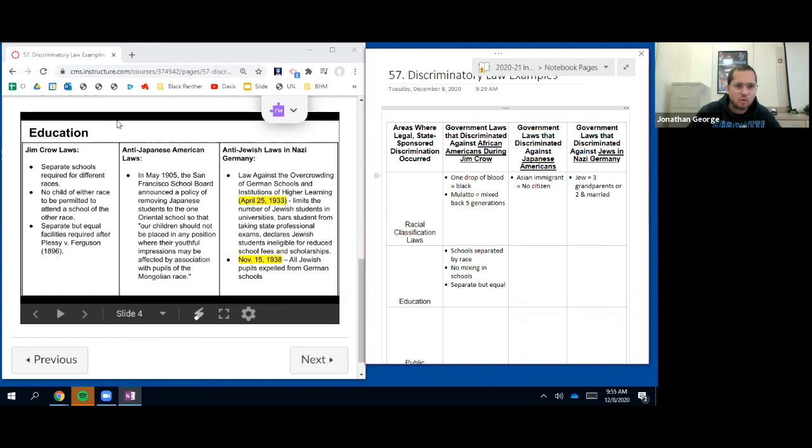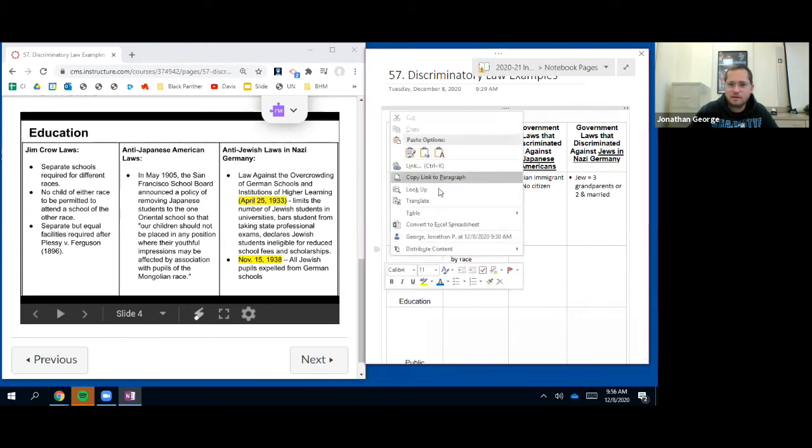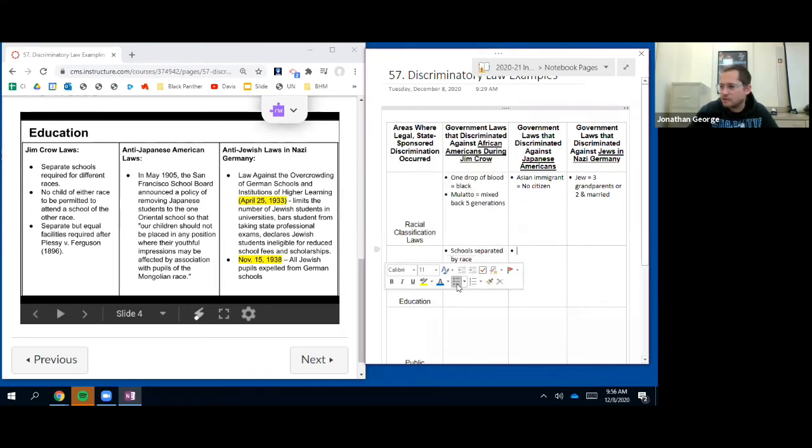Okay, let's look at the middle one. May 1905, the San Francisco School Board of Education announced the policy of removing Japanese students to the one Oriental school so that our children should not be placed in any position where their youthful impressions may be affected by association with pupils of the Mongolian race. So basically, the white people are saying we don't want our kids to interact with the kids from Asia, the Japanese kids. They're making this law and here's why they're doing it. That's just straight up racist.